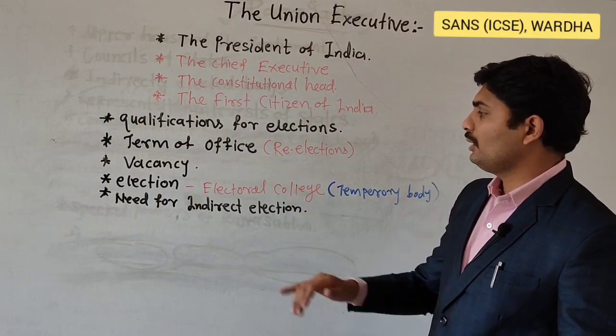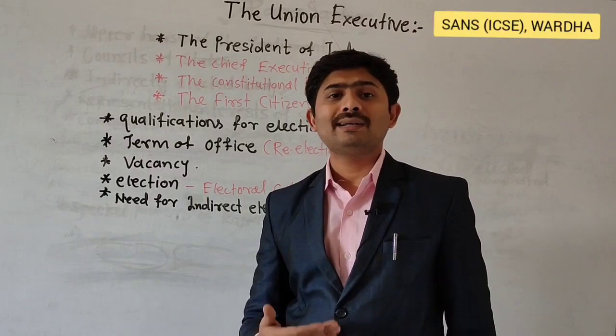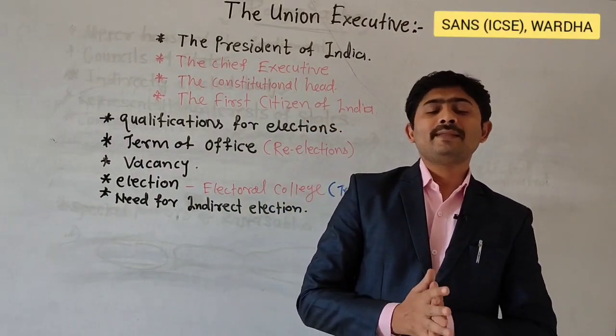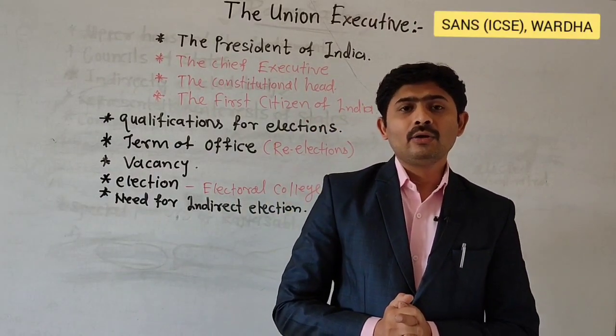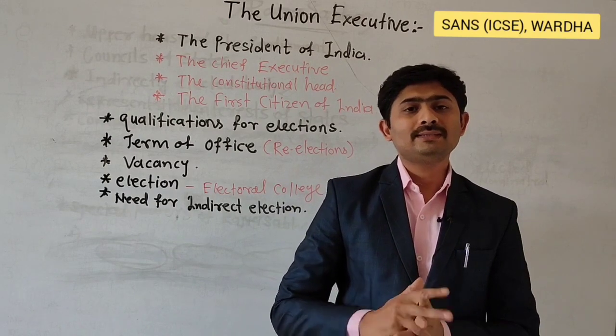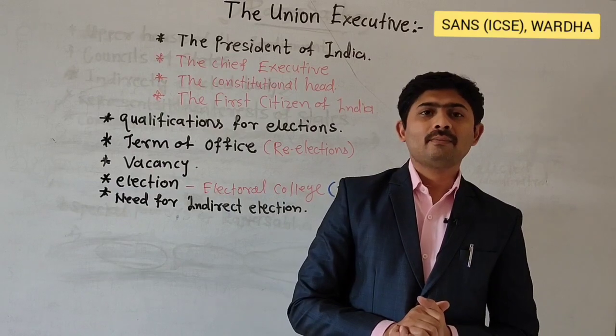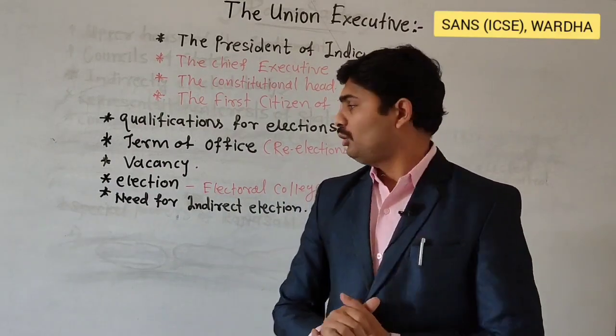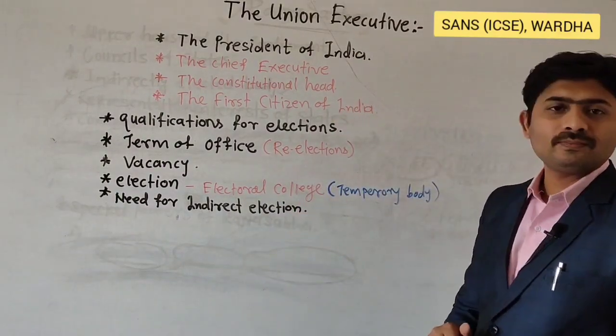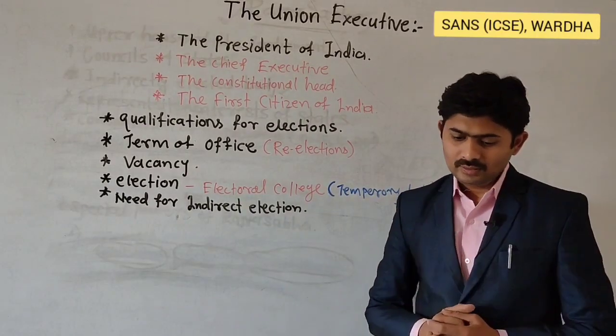Now we'll discuss election, how the President of India gets elected. So dear students, in the election of the President, common people do not play any role. The President of India is elected by a committee known as the Electoral College. So what is the Electoral College?